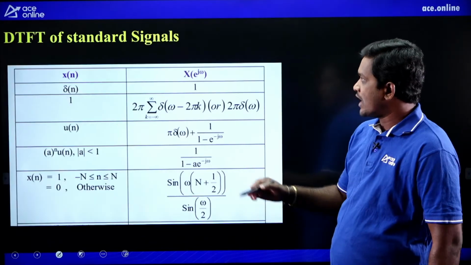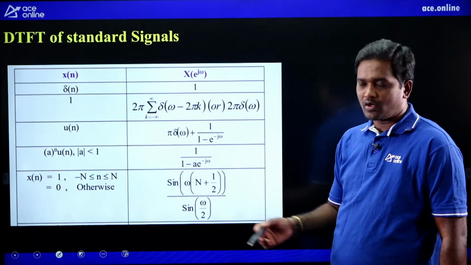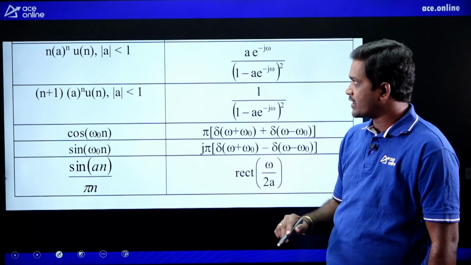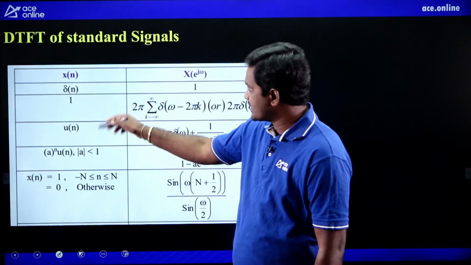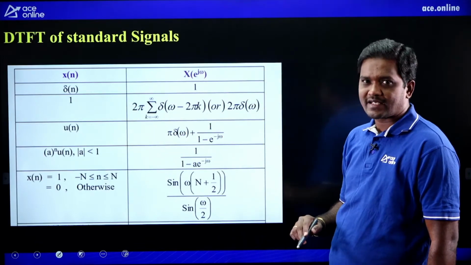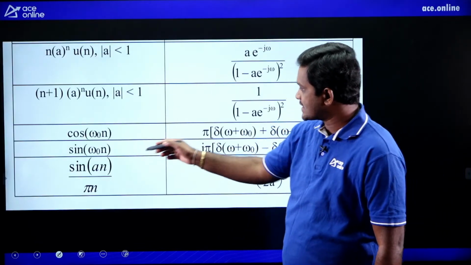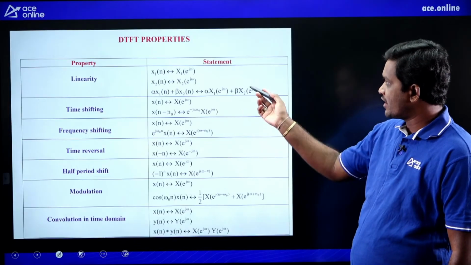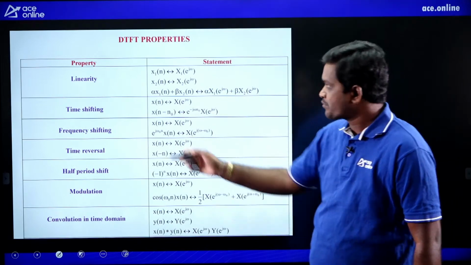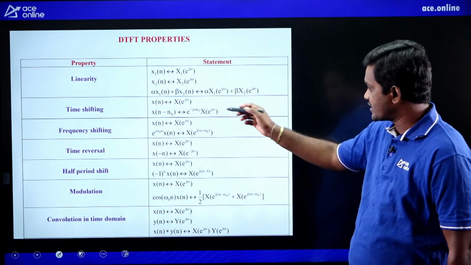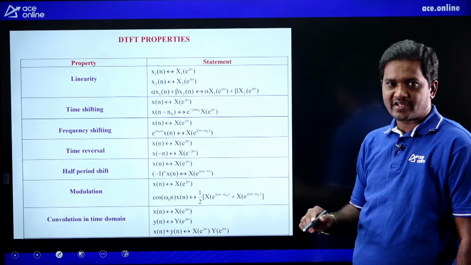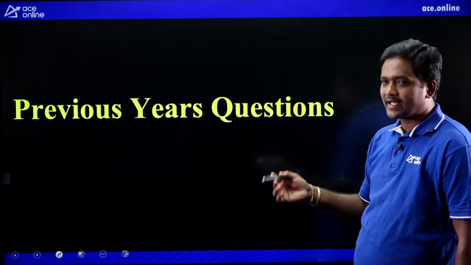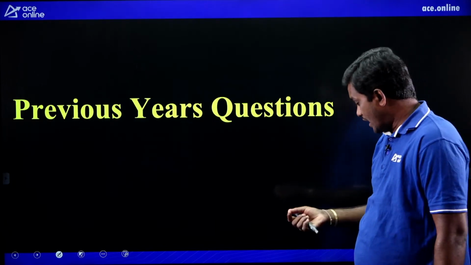I have given again in the table all the DTFT of standard signals in one table. This is also DTFT of standard signals. This first column is x of n, second column is x of e power j omega. And the DTFT properties I have listed in the table. This is the property name, and this is the property statement. Yes, please note down after the session. Now let us see a few previous years questions under this topic.